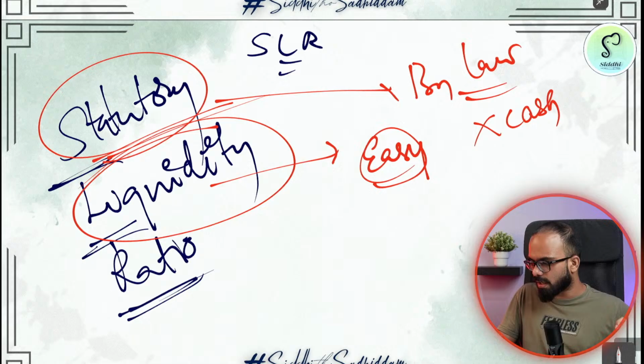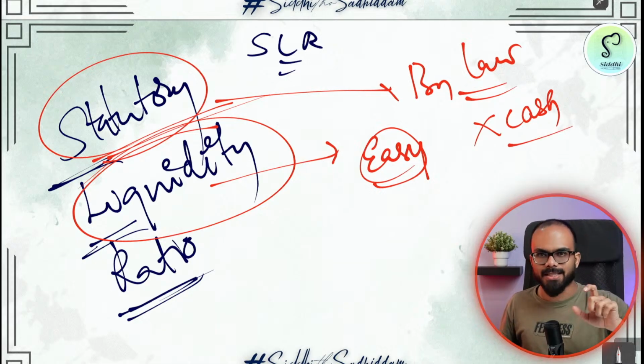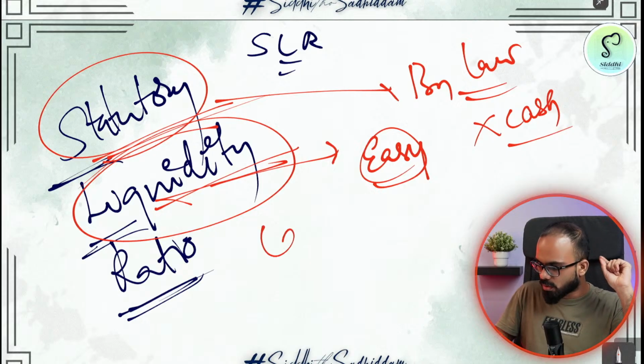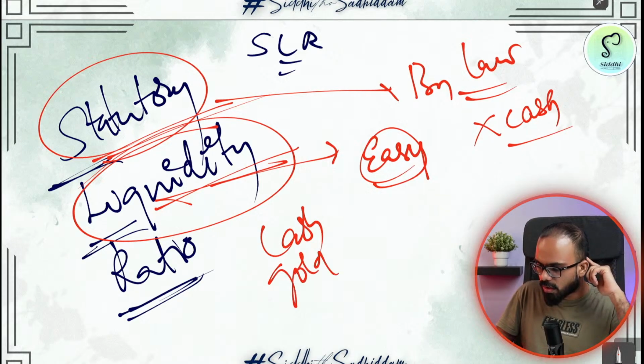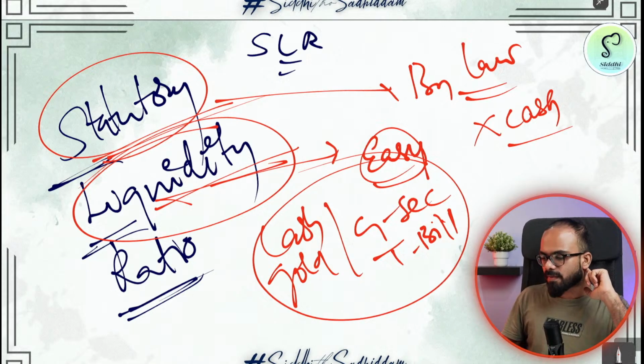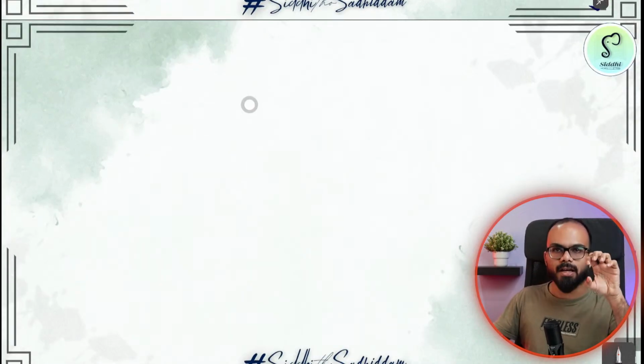You got cash in a word. Sorry, you don't have the word cash here, right? So it is not compulsory for you to park it in the form of cash. You can put cash. You can use gold. You can use government securities. You can use treasury bills. You can use any kind of money that you have, and even SLR you must park it with RBI.